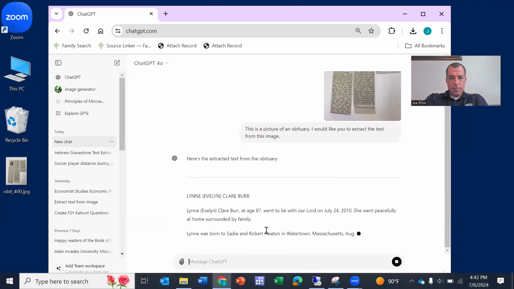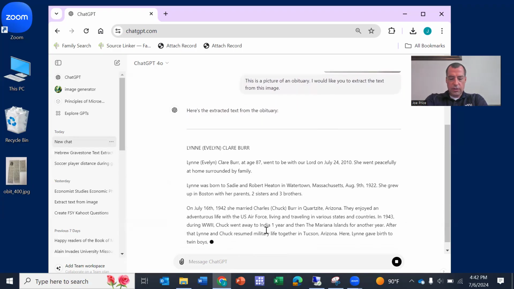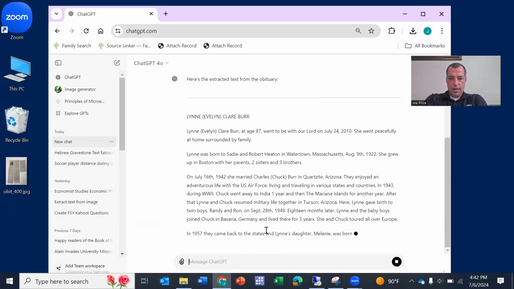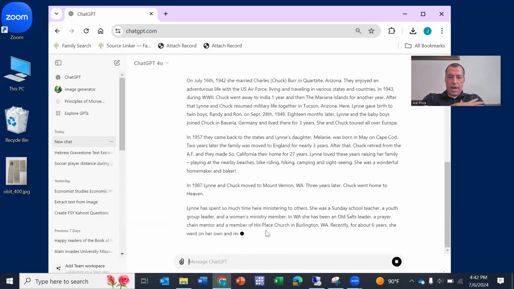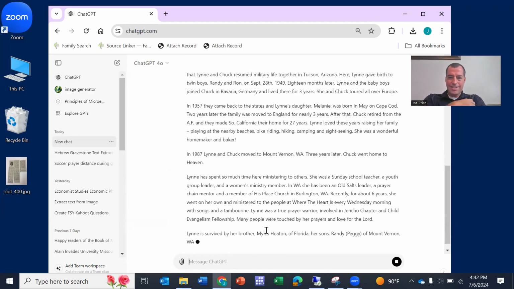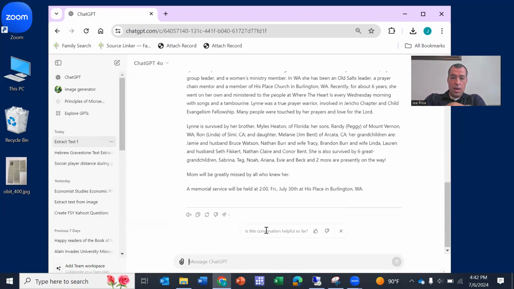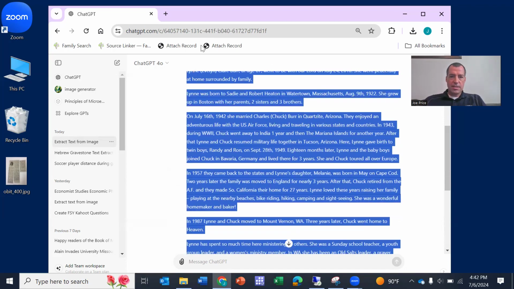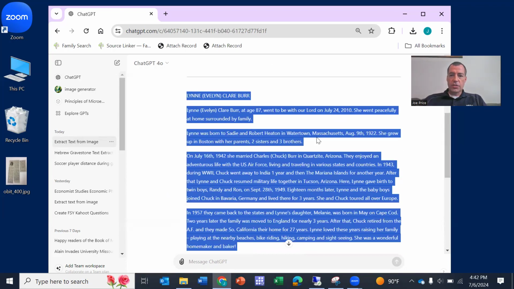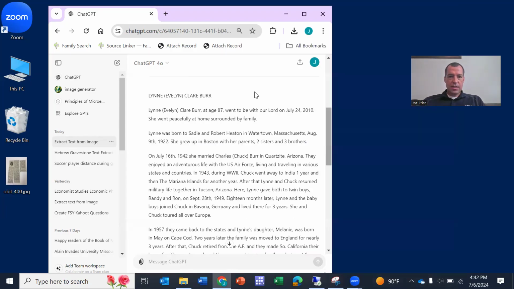But notice here, it's giving me extracted text from the obituary. Just looking over this, it looks like it's doing a pretty good job. In contrast, the OCR work we did earlier had typos all over the place and lots of broken text, and this seems to be extracting it really well. The cool thing is we could copy and paste this into a text file. We can also do the same task using the ChatGPT 4 API so that we could run a whole bunch of images through. So let's take a look to see how well it did.